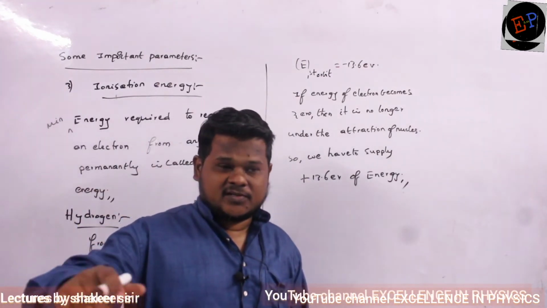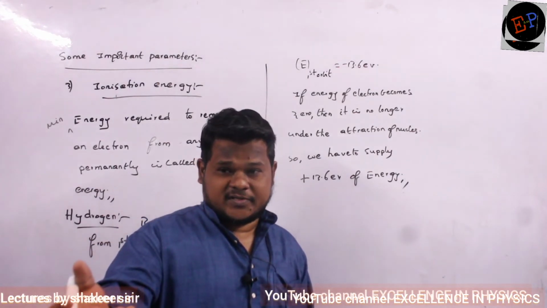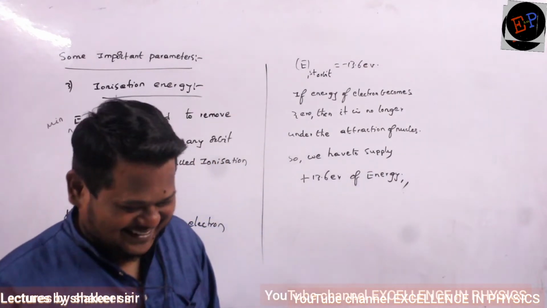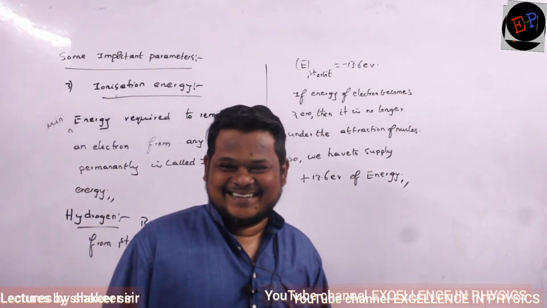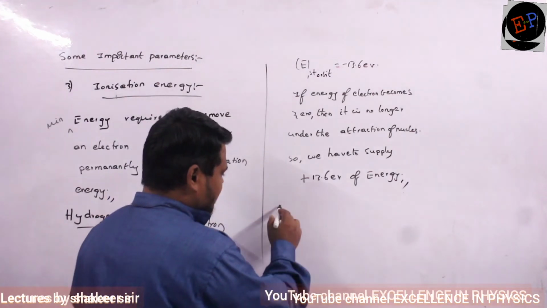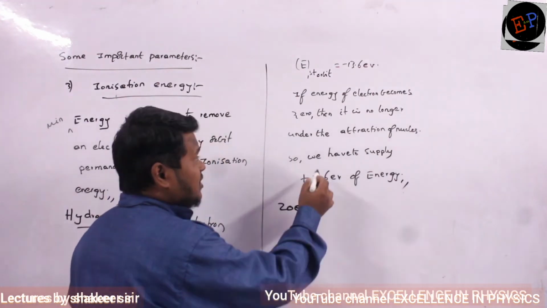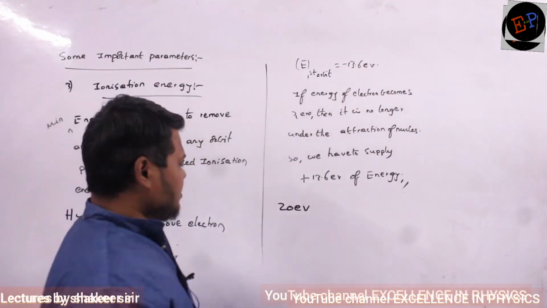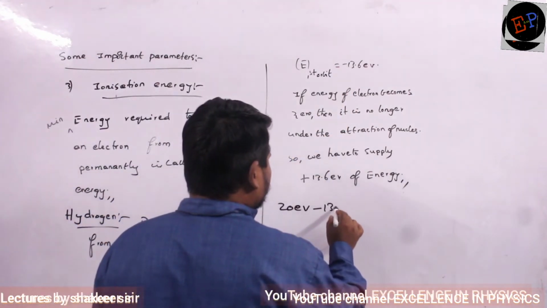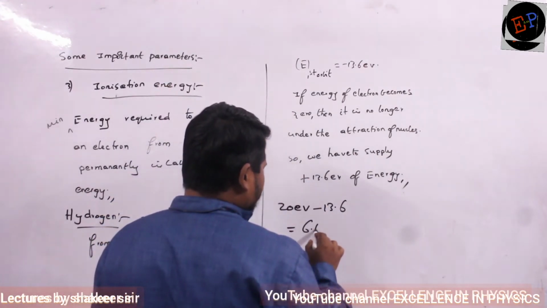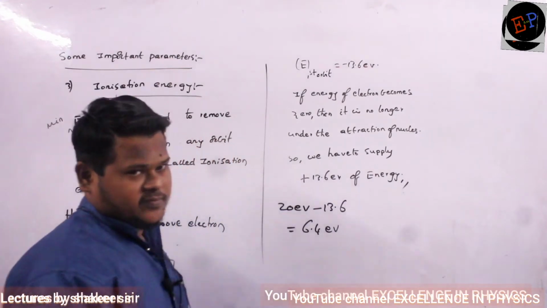If you supply, for example, 20 electron volts of energy, what happens? For example, if I supply 20 electron volts of energy, but the required energy is only plus 13.6, then 20 minus 13.6 will be 6.4 electron volts of energy.